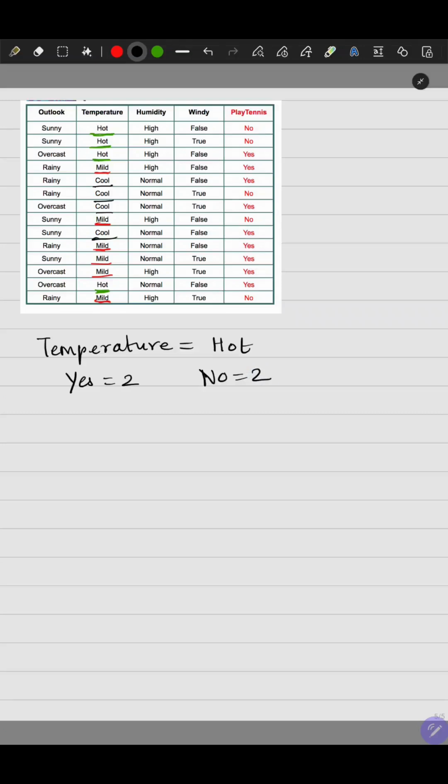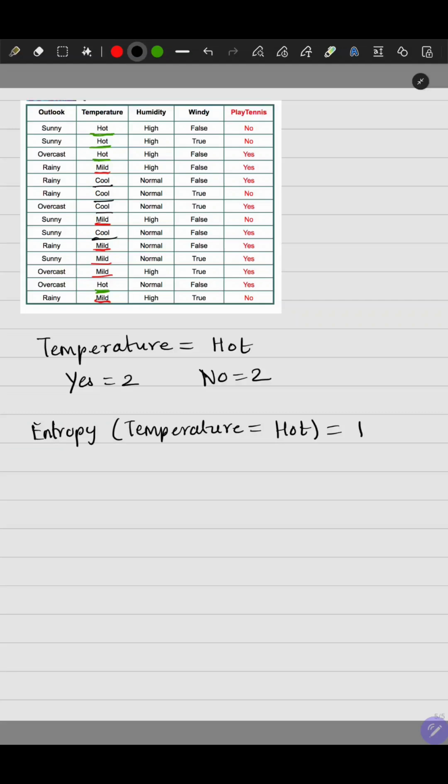So as I had discussed in the beginning of the video, when it is perfectly half and half, when in a particular data set exactly half of the rows have one label and exactly half of the rows have another label, in that case, the entropy is always 1. So the entropy when temperature equal to hot is equal to 1. This is the highest value the entropy can have.